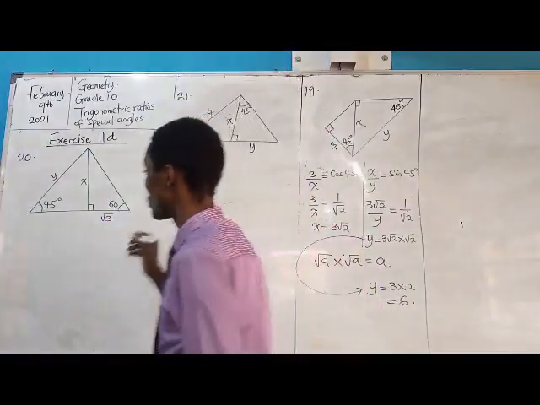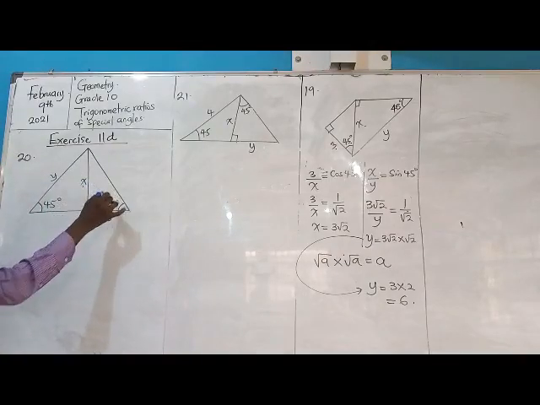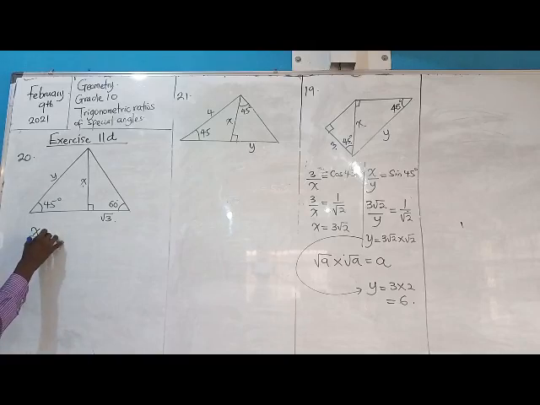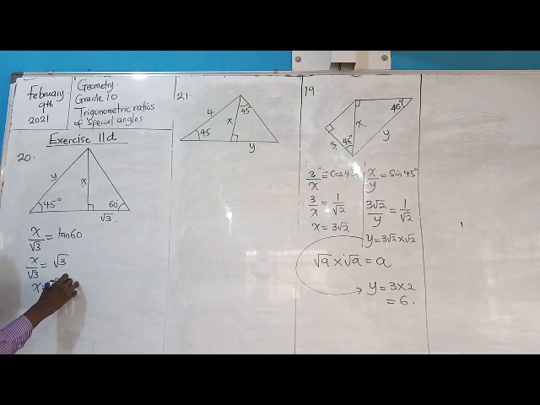Alright, so let's go ahead and solve. So we have that what? I can use this and this. So x over root 3 is equal to tan 60. I think I'm spot on there. So x over root 3 will be equal to root 3. So x will be equal to root 3 times root 3, and that will be 3. So that takes care of x.